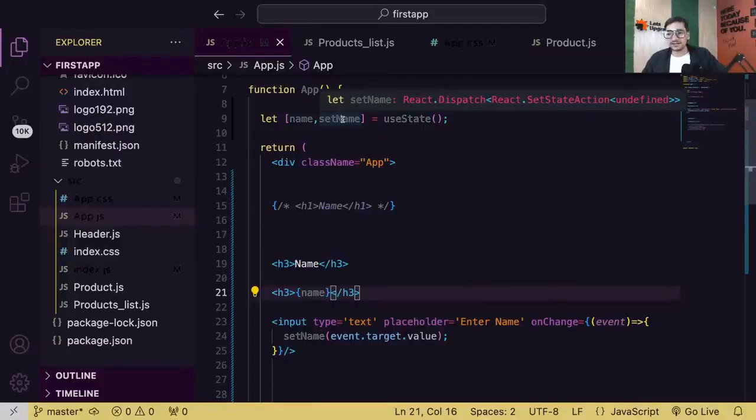Okay. So guys, are we clear with this? That means whatever you type in this input field, it is available in this variable called name. You can use it for any purpose now. It's up to you now.